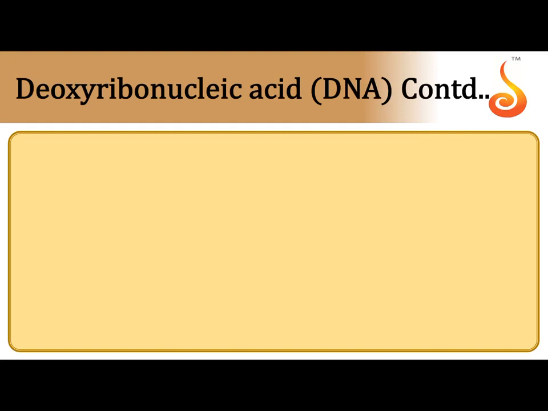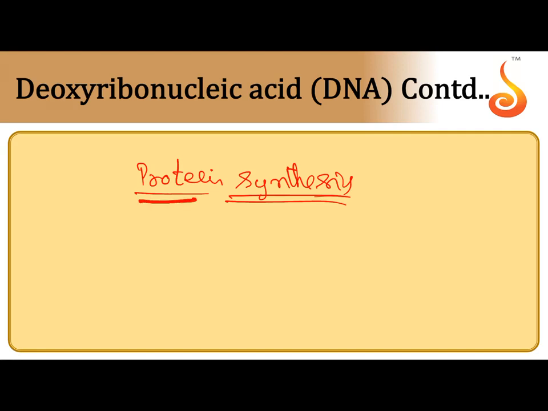Deoxyribose sugar, it is used in the mitosis. During the mitosis, one DNA molecule splits into two DNA molecules. Exact Xerox copies of one DNA molecule obtained. That is called duplication or replication. Another application of DNA is protein synthesis. DNA is involved in the synthesis of protein. So the synthesis of protein on ribosomes involves two steps: transcription and translation. Both steps are involved in the preparation of protein.